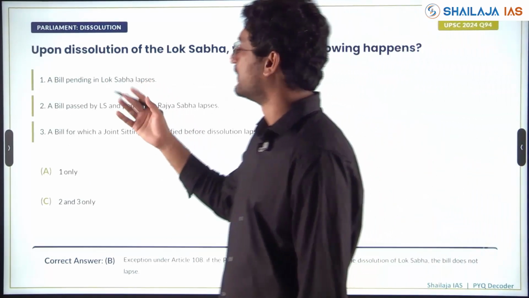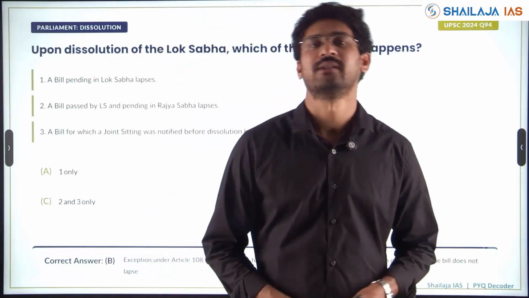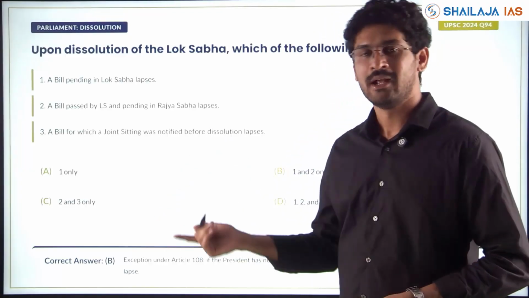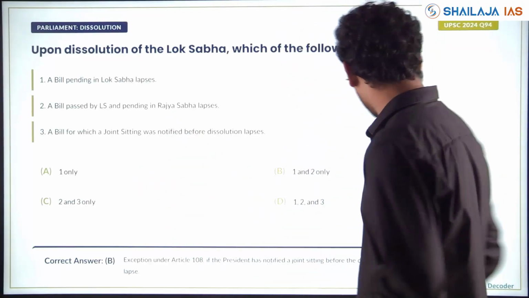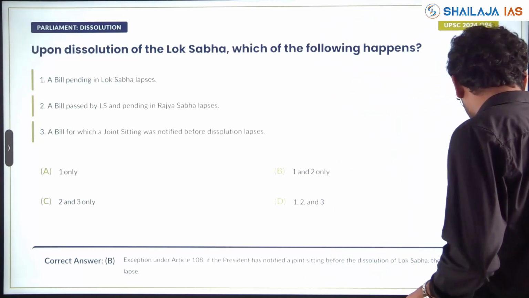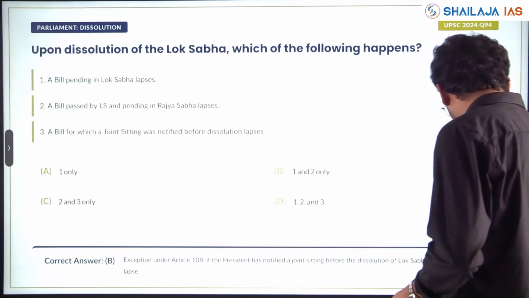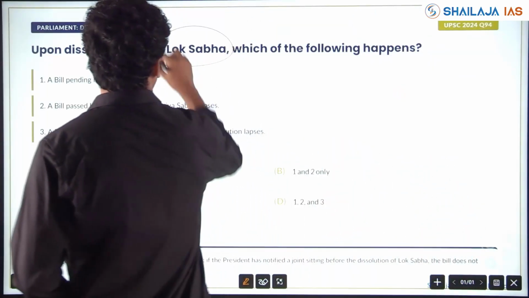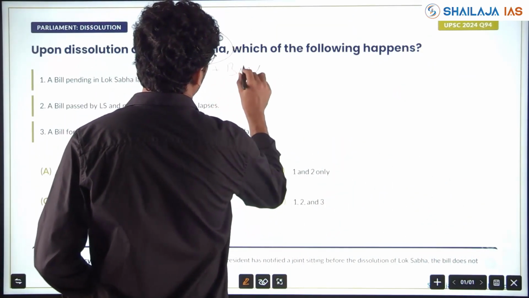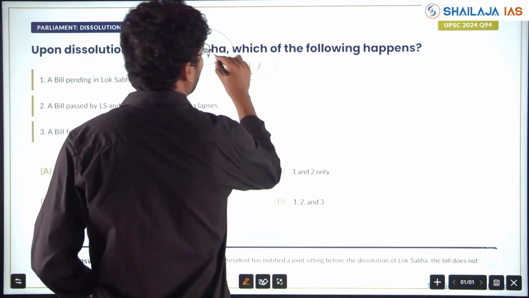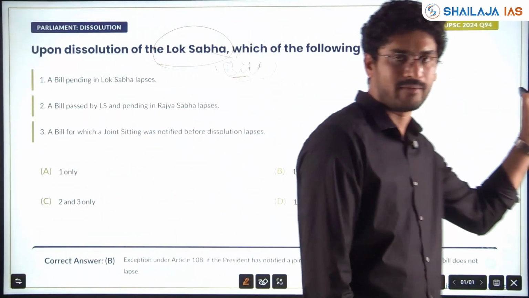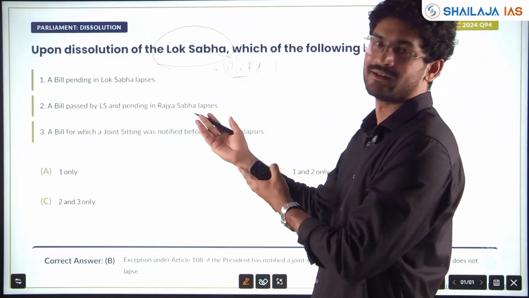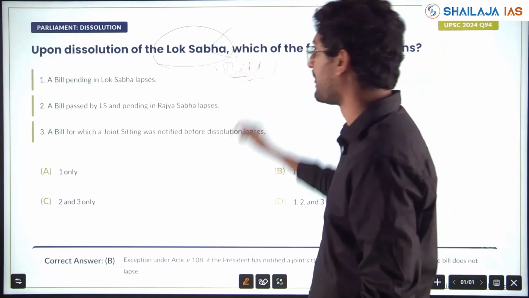Next, dissolution of House. Lok Sabha, Rajya Sabha, very important. I was speaking about dissolution of Rajya Sabha, whether permanent or not. For Lok Sabha, this again becomes important. And here it is asking about the bill. What happens to the bill when the House gets dissolved? Again it is speaking about bills. The theme is the same, but now about dissolution. 2025, 2024. The theme is getting repeated. Questions are not, but themes are always the same.